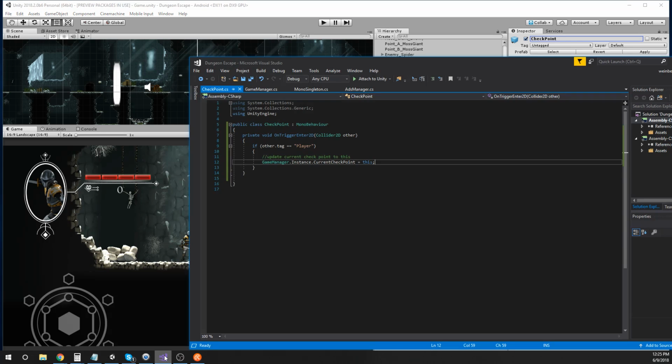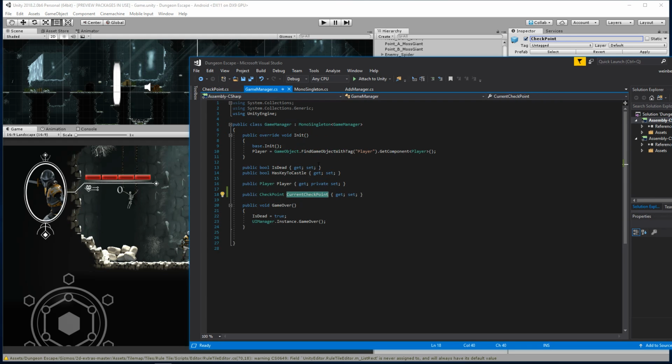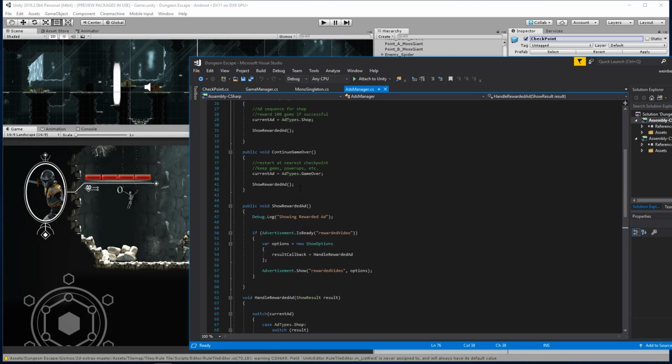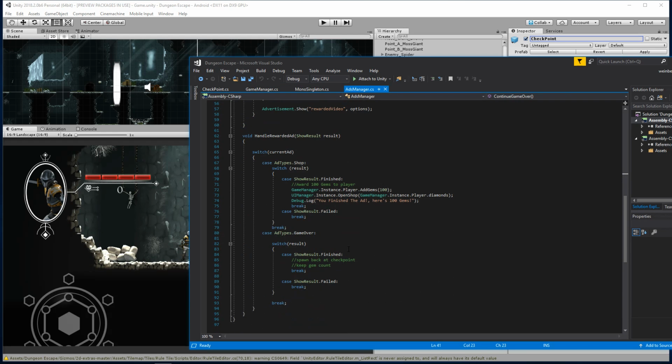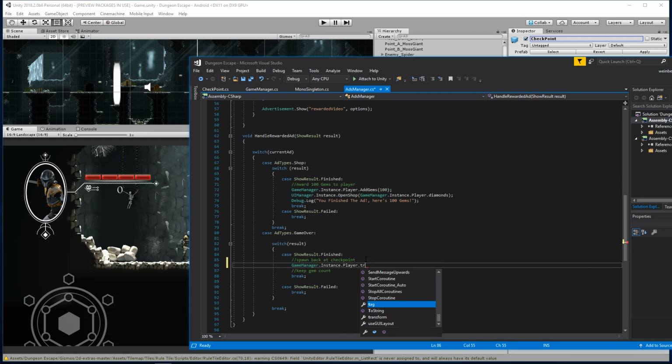So here, if you die, we're going to do a continue ad, so current checkpoint equals that. Inside our ads manager here, if you die, we do show rewarded ad, and then we handle it. So how do we want to handle this? We need to spawn back at the checkpoint. So the way we're going to do that is when we close out, when we hit that button, we then need to say player. So we're going to say GameManager.instance.player, and then we want to change the transform position. So the position is going to equal the previous checkpoint.